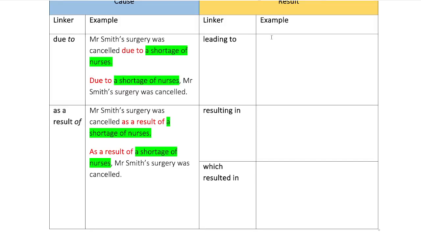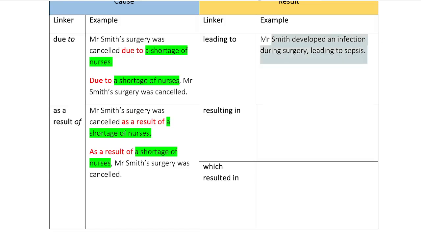So let's have a think about this one. What could we do? We could put something like Mr. Smith developed an infection during surgery, leading to sepsis.